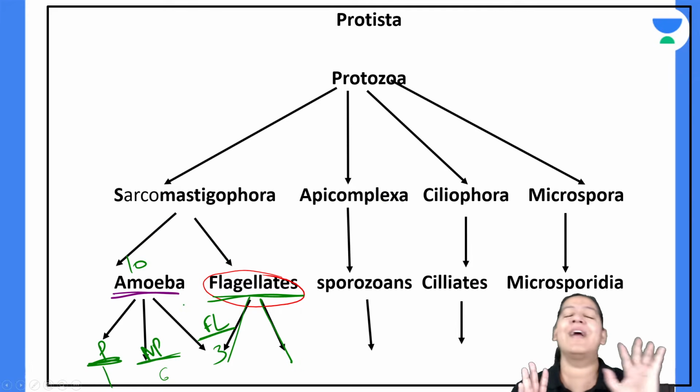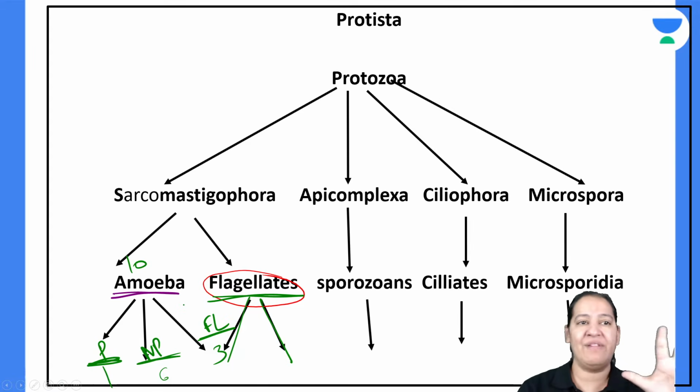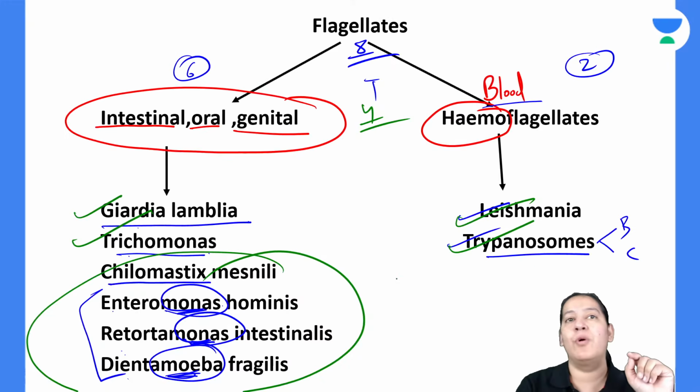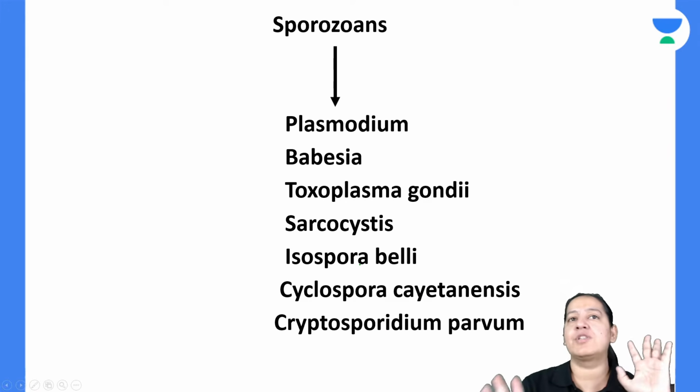Yes or no? So we are done with flagellates also, right? So there are 6: intestinal, oral, and genital, and 2 are hemoflagellates. Total 8 flagellates are there. Amoeba are done. Flagellates are done. Let's come to sporozoan. How many sporozoan do you know? Please make a list of important sporozoan.